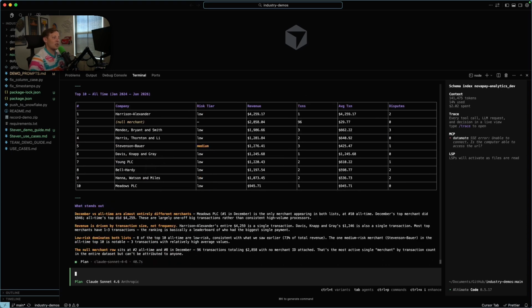Revenue is driven by transaction size, not frequency. So the company here is selling big numbers, just not selling a lot of them, right? So we have big check sizes, but we're not doing a lot of checks. Low risk dominates both lists, which, like I mentioned before, and then the null merchant row sits at number 2 all time and number 8 in December. And so that is just something to think about as well.